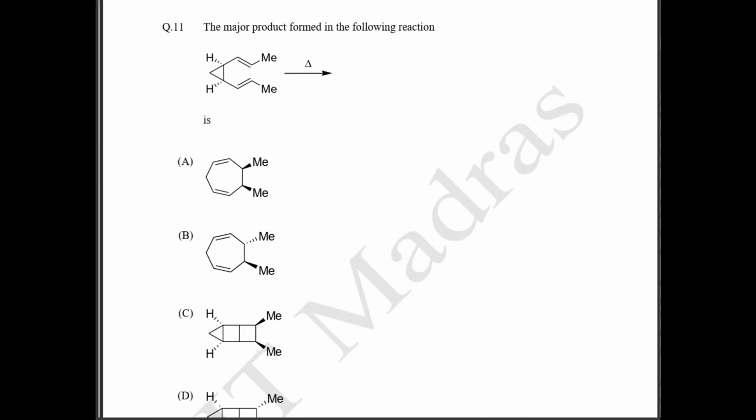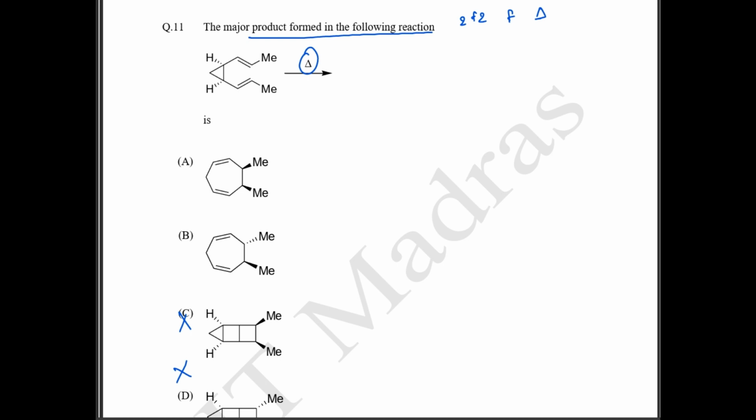Okay, 11th question. They are asking, the major product formed in the following reaction. So here they have given a heat reaction. We know that we have 2 double bonds here. So 2 plus 2 is forbidden in the case of heat reactions. So there is not going to be any 2 plus 2 reaction. So a 2 plus 2 cycloaddition is not possible here. So your option C and option D cannot be the answer.